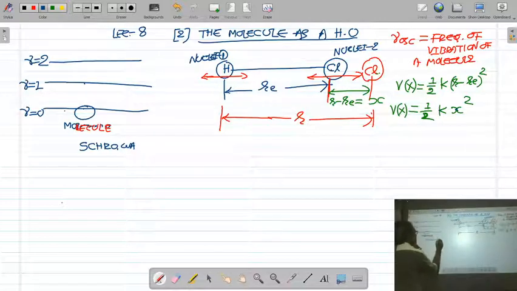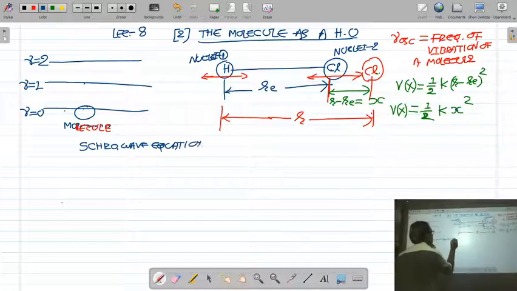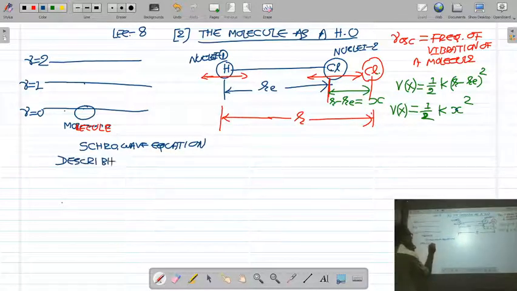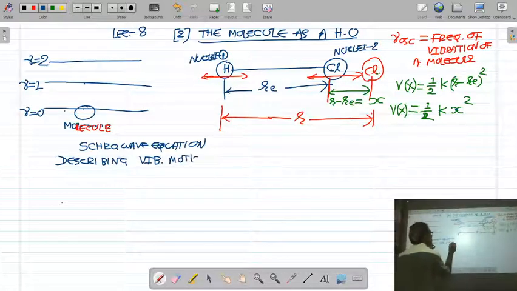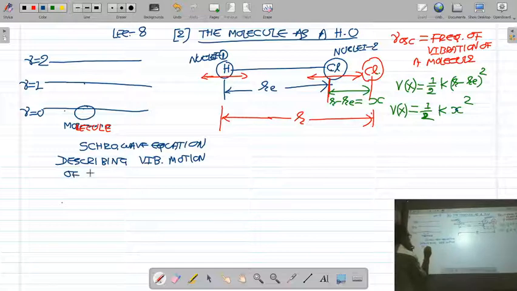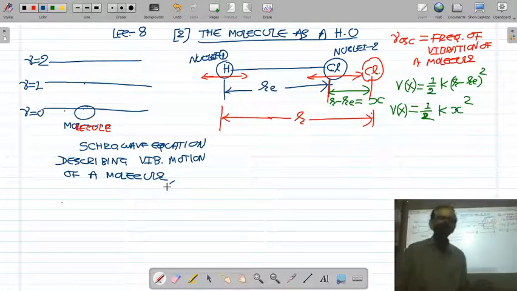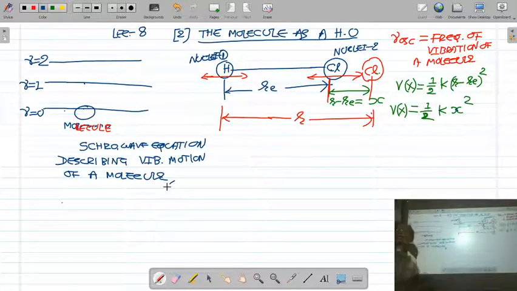Schrodinger wave equation describing the vibrational motion of a molecule. You know very well the Schrodinger equation of a harmonic oscillator. So let us start with the Schrodinger equation of a molecule.